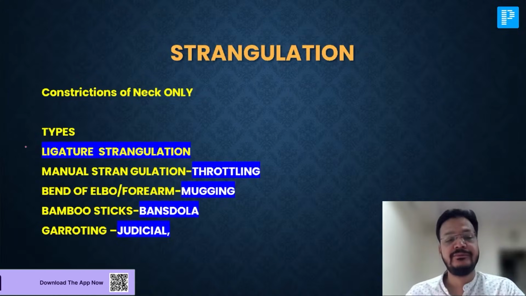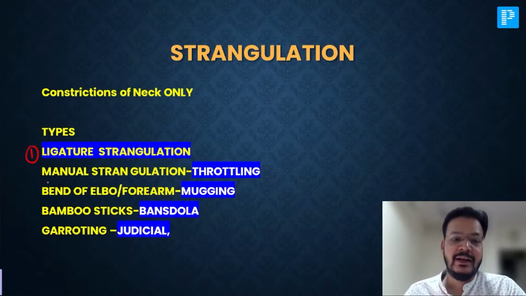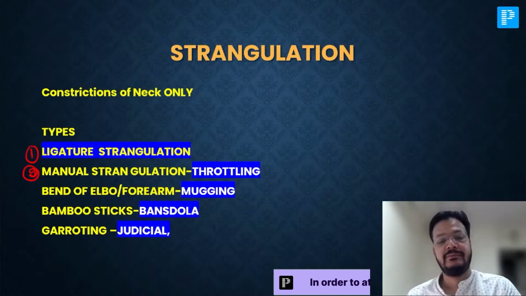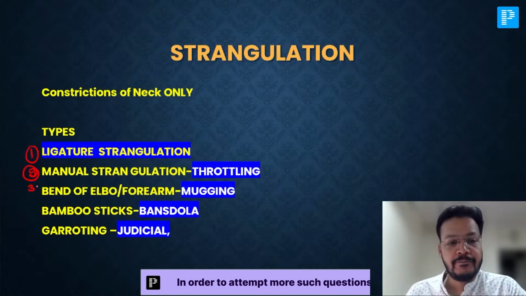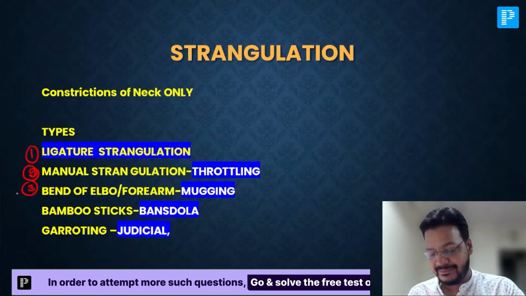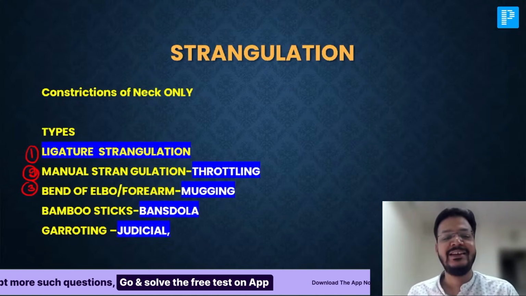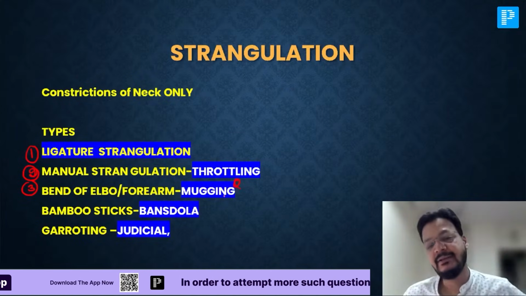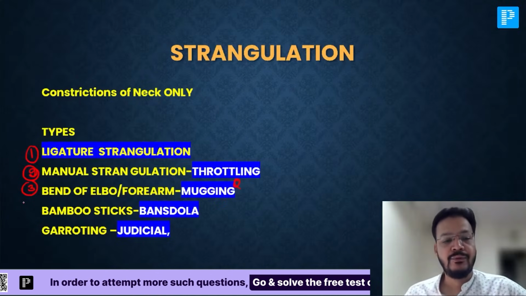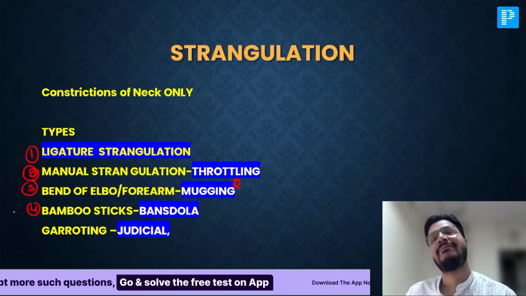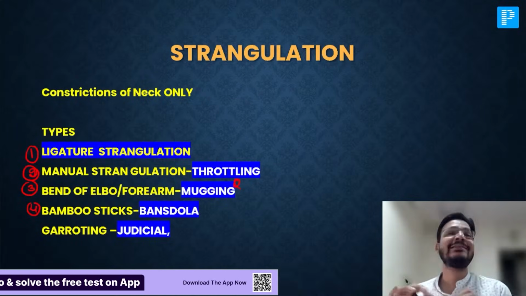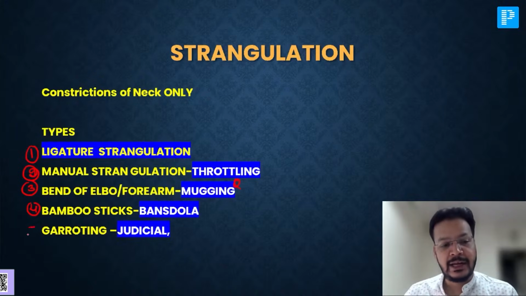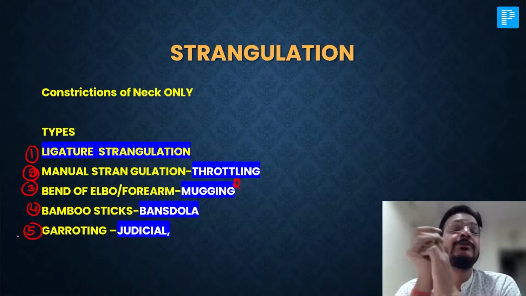Ligature strangulation, first number. Number two, manual strangulation, that is throttling. Number three, the strangulation between bend of elbow and forearm, that is known as mugging. Fourth, bamboo stick. Baans ke beech mein dola, bansdola. Bamboo stick, you are constricting the neck. That's a bansdola. And garroting is a judicial strangulation, Spanish windlass.